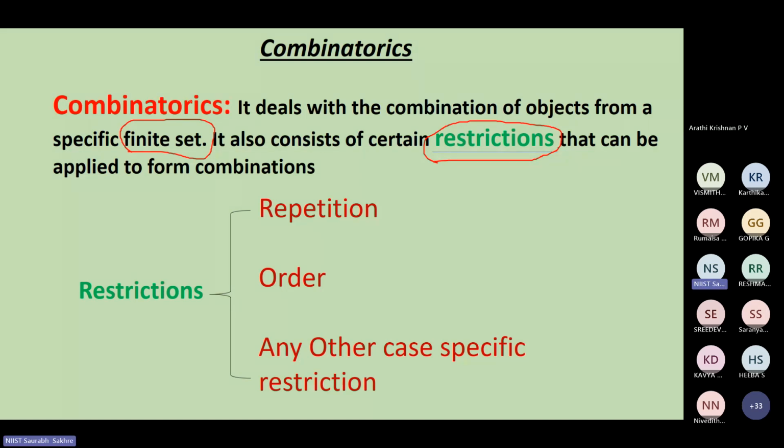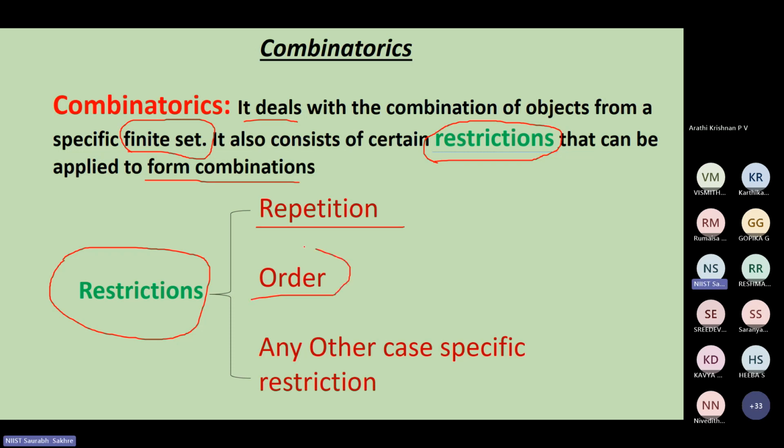So combinatorics overall deals with the combination of objects from a specific finite set, and it also consists of certain restrictions that can be applied to form combinations. We can form combinations, but sometimes there may be some restrictions. What type of restrictions may we encounter? It may be repetition, like I don't want to repeat anything.